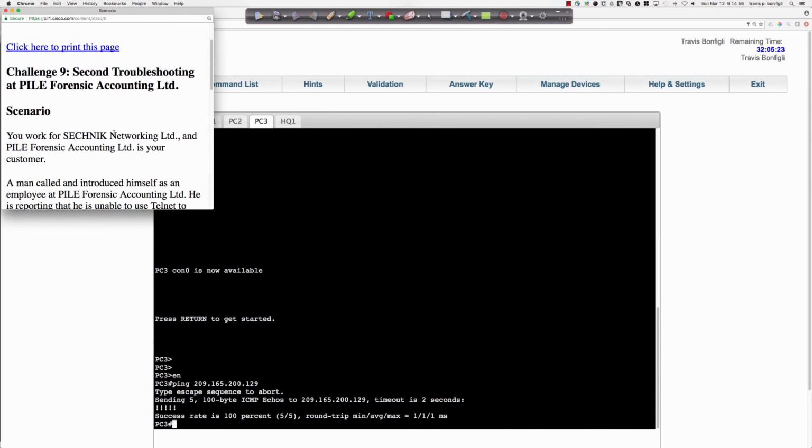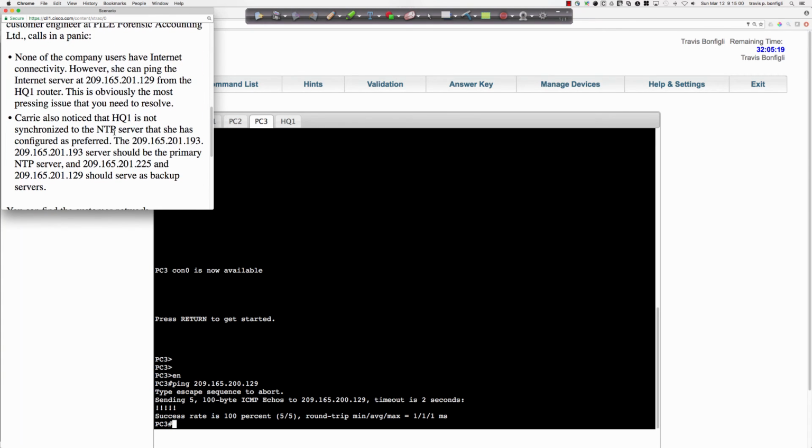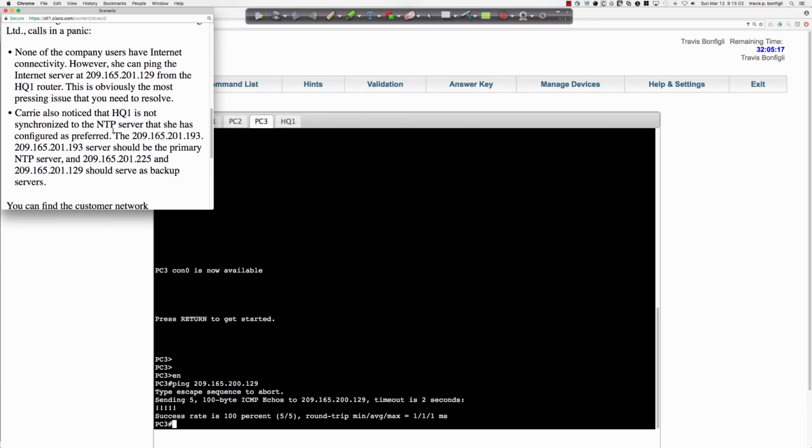Let's take a look at the second ticket. Carrie also noticed that HQ1 is not synchronized to the NTP server that she has configured as preferred. And so that would be, hold on just one second here.